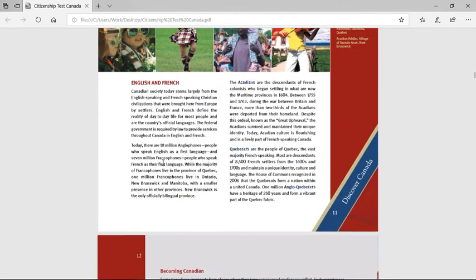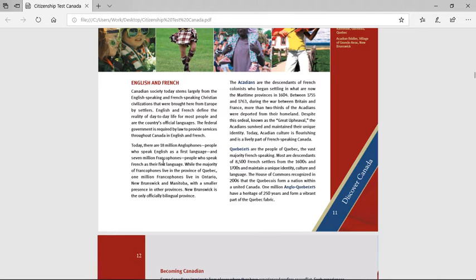English and French. Canadian society streams largely from the English-speaking and French-speaking Christian civilizations that were brought here from Europe by settlers. English and French define the reality of day-to-day life for most people in their countries and are the country's official languages. The federal government is required by law to provide services throughout Canada in English and French. Today, there are 18 million Anglophones, people who speak English as a first language, and 7 million Francophones, people who speak French as their first language.